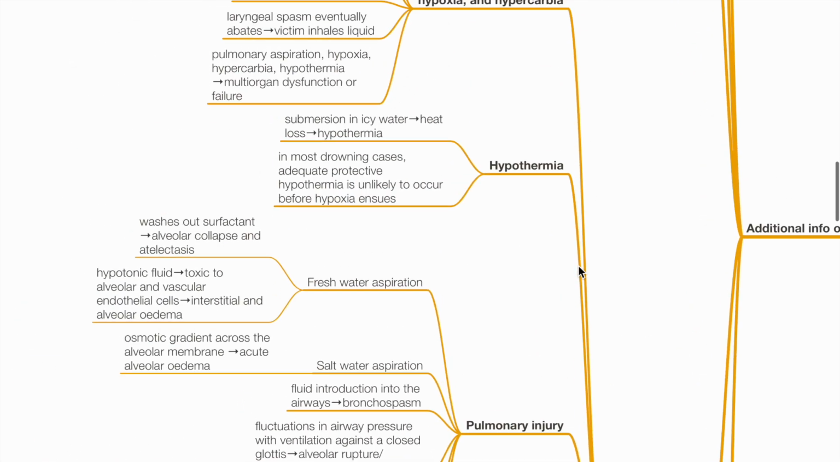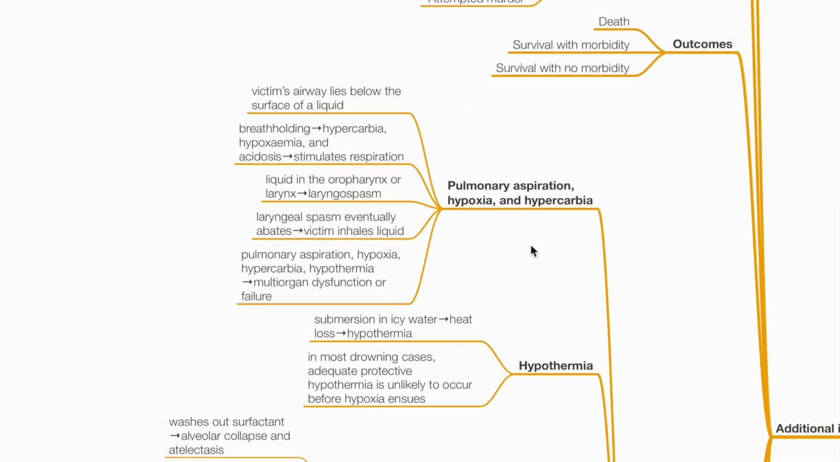Pathophysiology of drowning. Pulmonary aspiration, hypoxia and hypercarbia. The victim's airway lies below the surface of a liquid. Voluntary breath holding leads to hypercarbia, hypoxemia and acidosis, which stimulates respiration. Liquid in the oropharynx or larynx may lead to laryngospasm. Laryngospasm eventually abates and the victim inhales liquid. Pulmonary aspiration, hypoxia, hypercarbia and hypothermia lead to multi-organ dysfunction and failure.